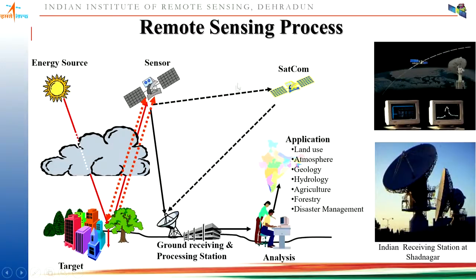Now you can see here there is a communication satellite. Why is this communication satellite required? Suppose we have a ground receiving antenna and the sensor is away from the range of the ground receiving antenna, and we need the data on an urgent basis. Then what is the satellite doing?